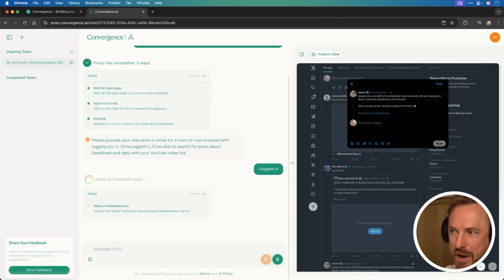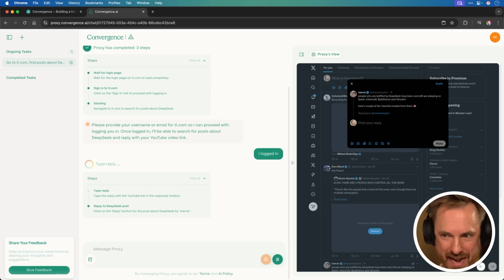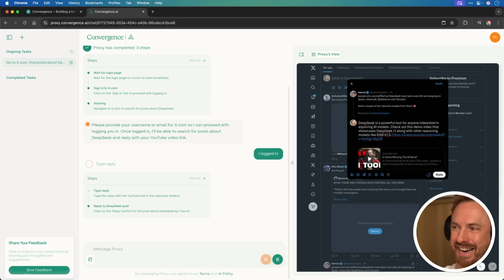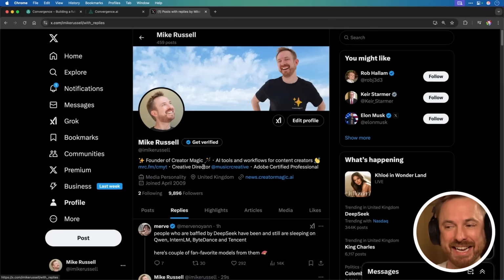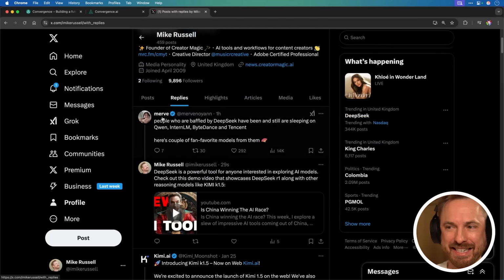Now, it's already found a post about DeepSeek here, and it's starting to reply as me on X. Now you can see it's gone on to the step where it's typing the reply for me. And there you go, it's written a reply like that. Incredible. And it's going to post it on my behalf. Boom, it's done. It's as simple as that. And if we go to my X account, here it is open in a new browser, click replies, and yes, you'll see my AI agent has indeed replied to Merv here on X. Pretty incredible, and it doesn't stop there.